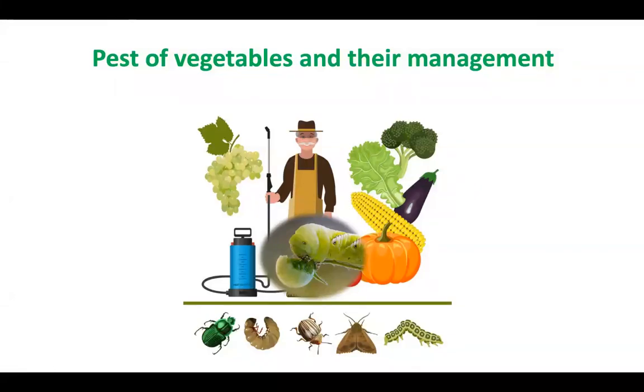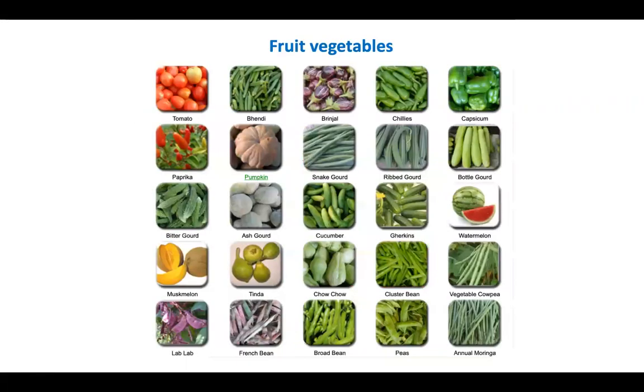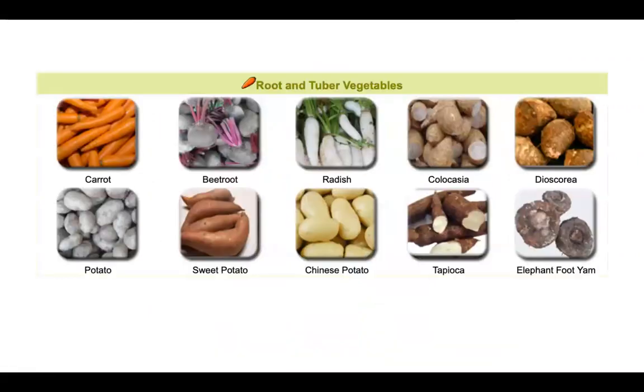Hello friend, today we will discuss pests of vegetables and their management. There are several groups of vegetables. First comes the fruit vegetables, in which we eat the fruit part, like tomato, bhindi, brinjal, snake gourd, cucumber, chow chow, etc. Then coming to the root and tuber vegetables, in which we eat the tuber portion, like carrot, beetroot, radish, colocasia, tapioca, etc.